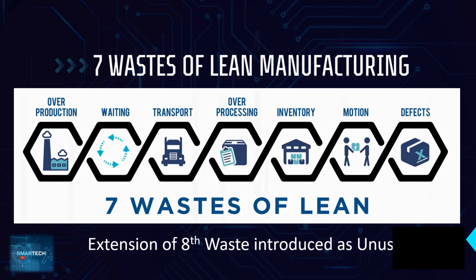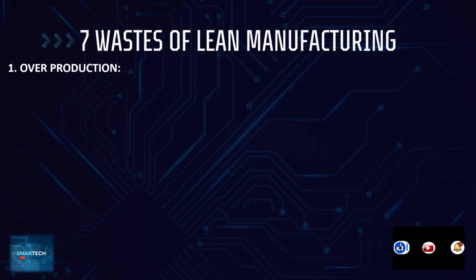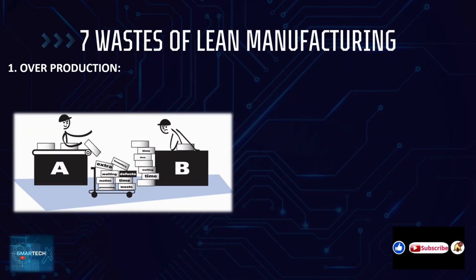So let's dig in one by one. Regarding overproduction, overproduction is just the opposite of just-in-time. It means more production than the requirement, more WIP inventory, unbalanced processes, and big batches which are not planned well. All of those come under overproduction.